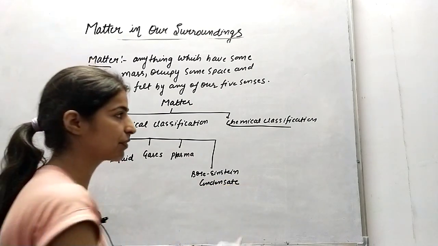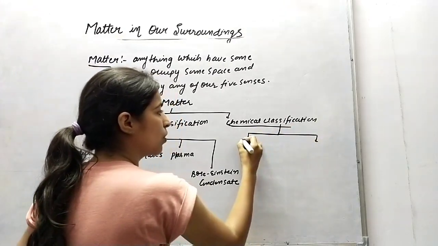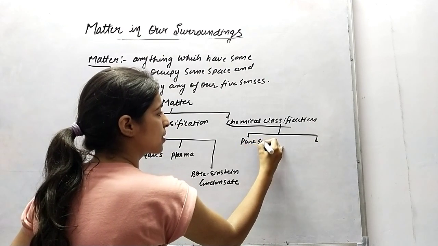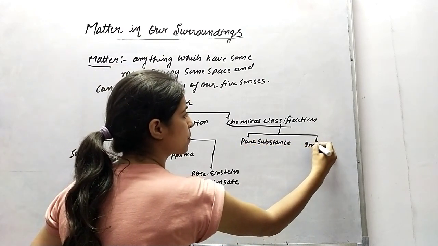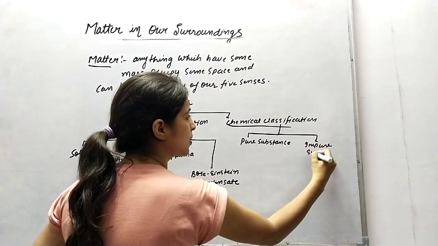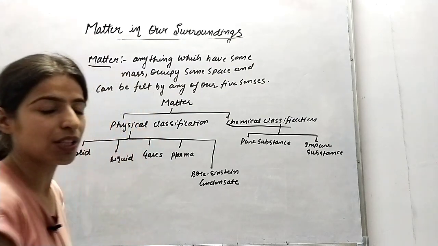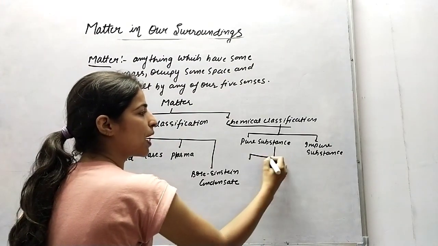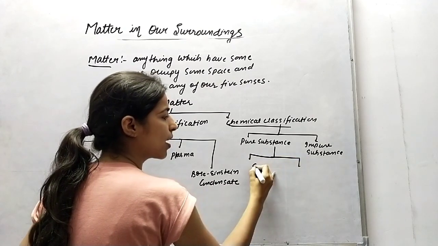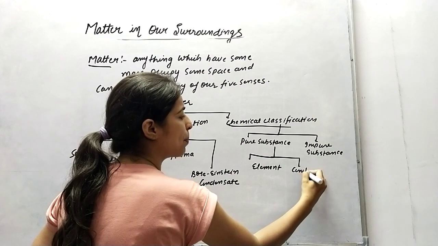And chemical classification can be classified into two parts. One is pure substances, another one is impure substances. And pure substances can be classified into two parts: one is element, another one is compound.